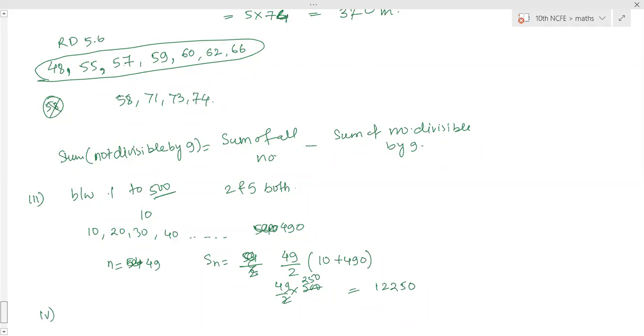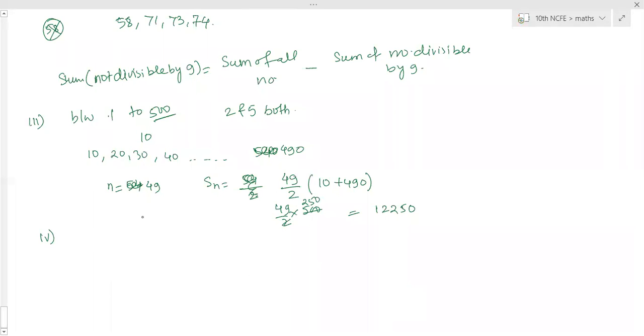In the fourth question it is the same, but only one number makes a difference. From 1 to 500, that means you have to include 500 now. So your numbers are 10, 20, 30 till 500. Can't we just add 500 to the previous answer? Yes, that also can be done. 10 plus 500 is 510, 25 into 510, so that is 12,750.